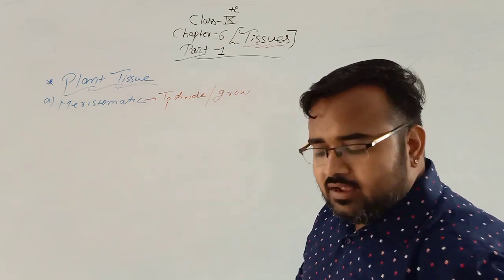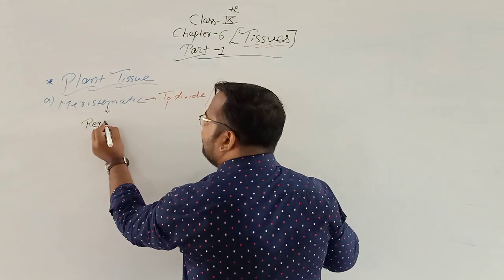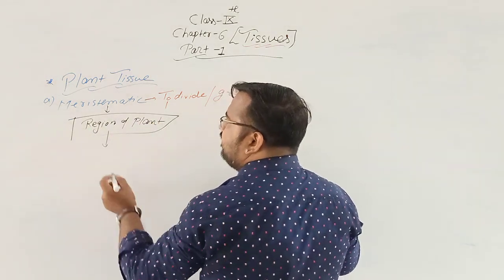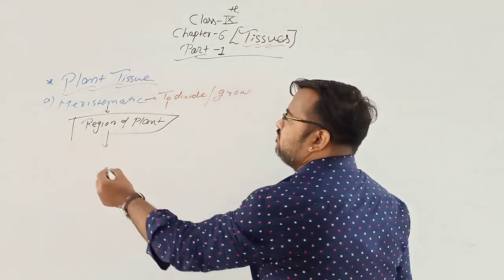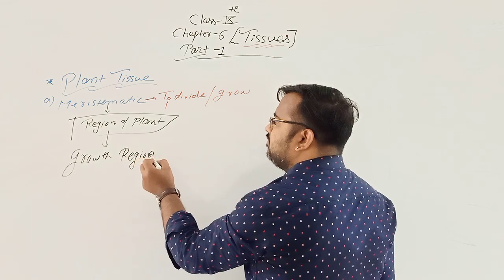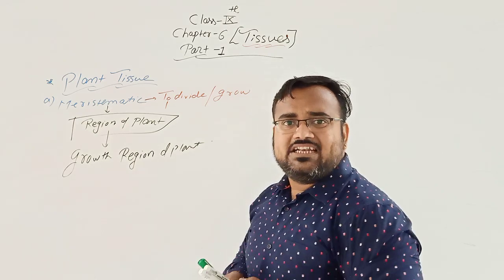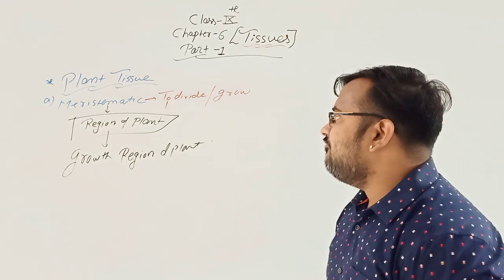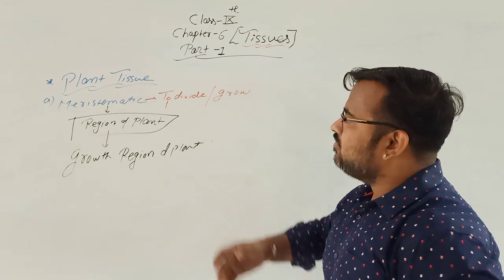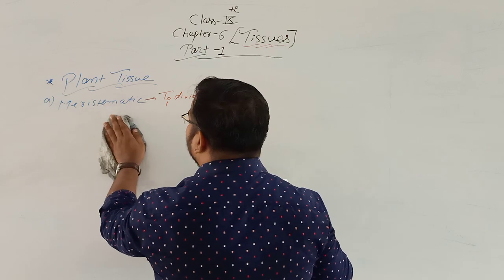One more important thing: the region of the plant where the meristematic tissue is present is known as the growth region of the plant. Very, very important question. Why growth region of the plant? Because meristematic itself means division and growth. Then we are going to see each and every part of meristematic tissue in detail.